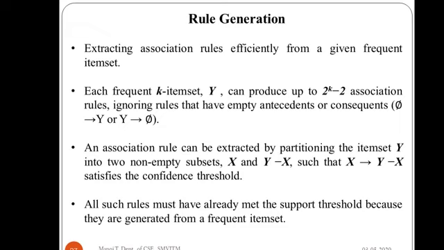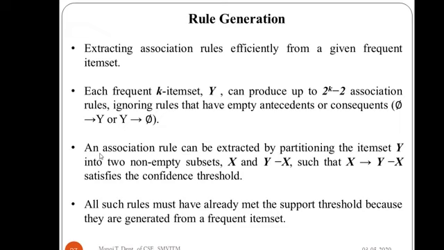Suppose we have a frequent k item set Y. Then it can produce up to 2 to the power of k minus 2 association rules, ignoring the rules that have empty antecedents or consequents. So if you take out the empty antecedent and empty consequent, then we can generate up to 2 to the power of k minus 2 association rules from the k item set.